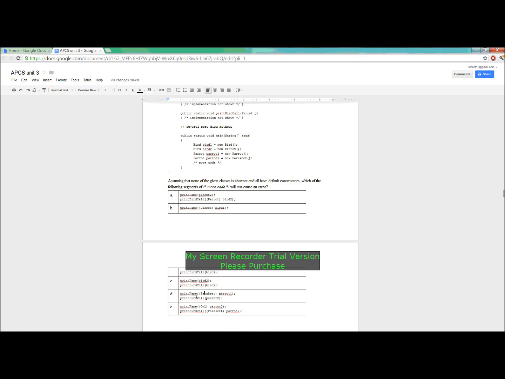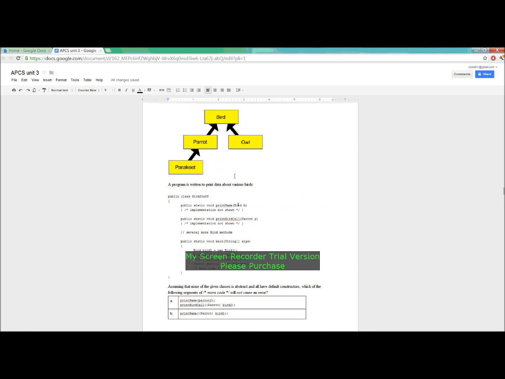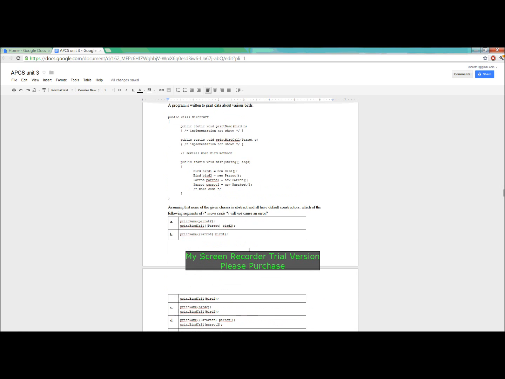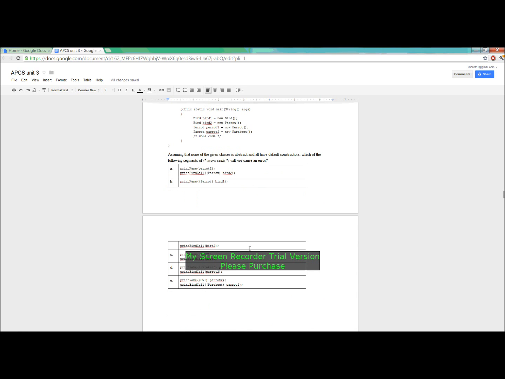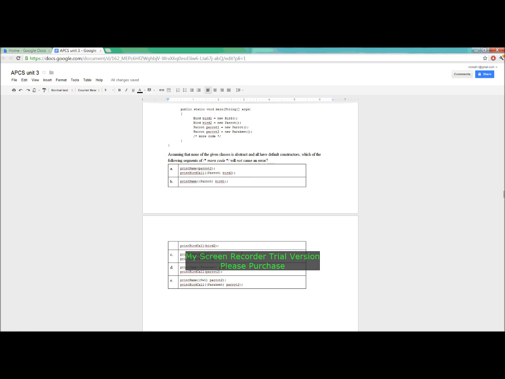So for this one, print name of parakeet, parrot1. So unfortunately, parrot1 is a parrot, and so can't have its name printed. Let's see, 13. Yeah. So E, print name of owl, parrot2. So parrot2 isn't an owl, it causes a class exception.